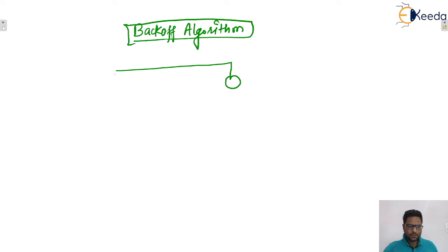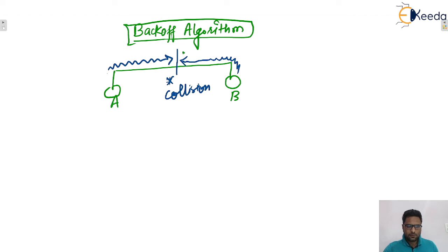two stations, station A and station B. Station A and station B transmit their data, and let's say the data collide here. There is a collision. After some time, the collision signals will reach B as well as A. These are the collision signals which traverse in the reverse direction.